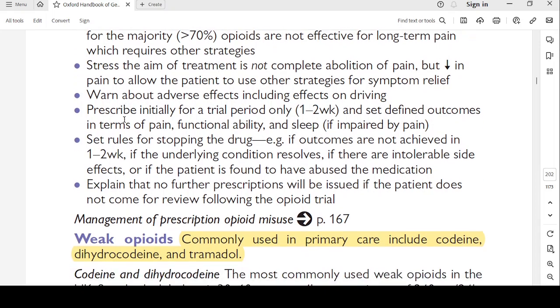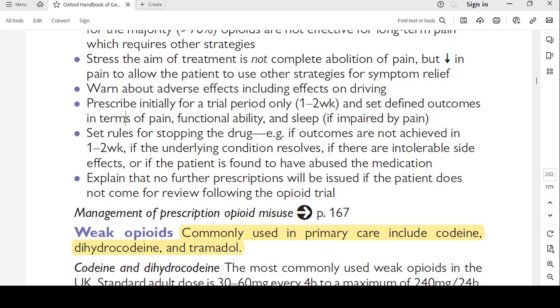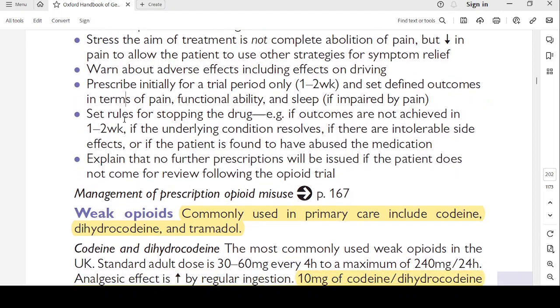Warn about the adverse effects including effects on driving. Prescribe initially for a trial period. So opioids you should prescribe for 1 to 2 weeks only, with a set of defined outcomes in terms of pain, functional ability and sleep if impaired by pain.